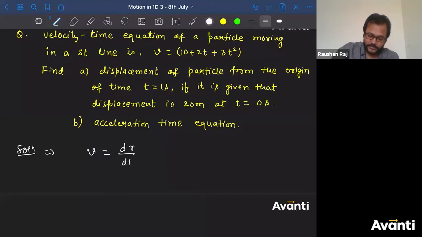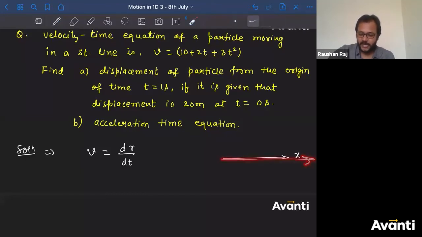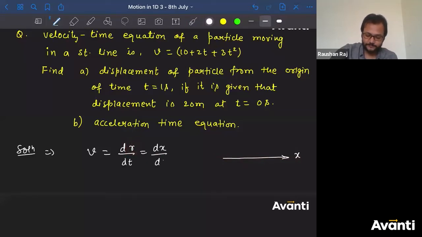क्या होता है बच्चा लोग? dr by dt. But since we are talking about motion in a straight line, we can consider our path of motion as x-axis. Path of motion क्या माना मैंने? x-axis. I can consider that, right? I can consider the line of motion is along x-axis. So this r can be written directly as dx.